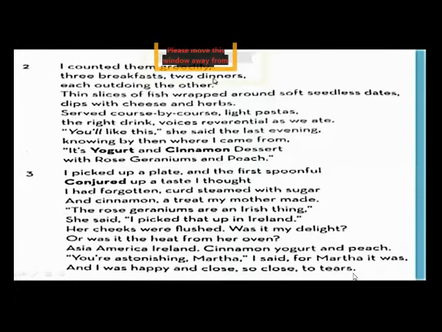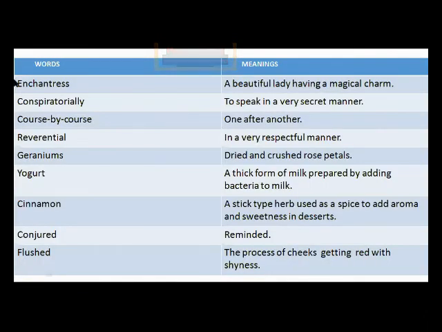Close to tears means when we say tears of happiness coming to the eyes. So this is that feeling. Close to tears, happy and close to tears means extremely happy. So dear students, this was the reading and explanation of the poem Yogurt and Cinnamon Dessert with Rose Geraniums and Peach. So we will move forward with the word meaning.